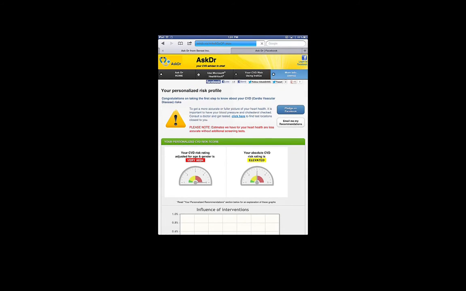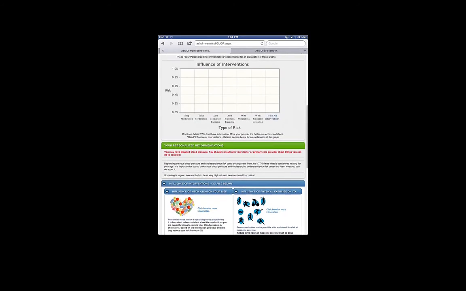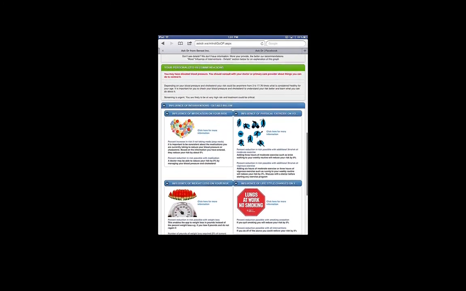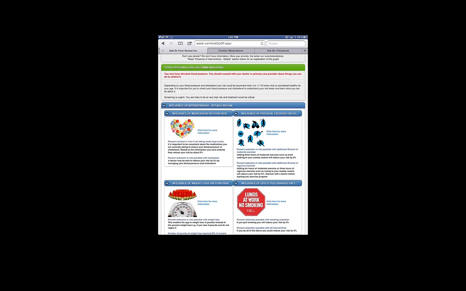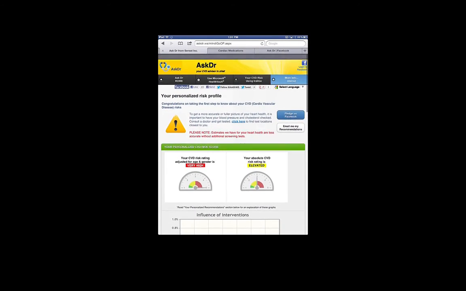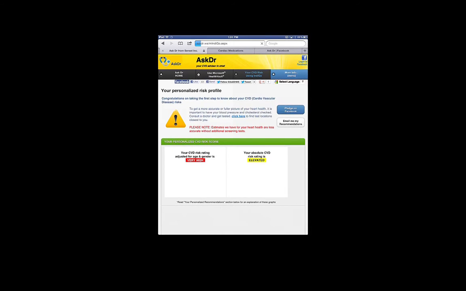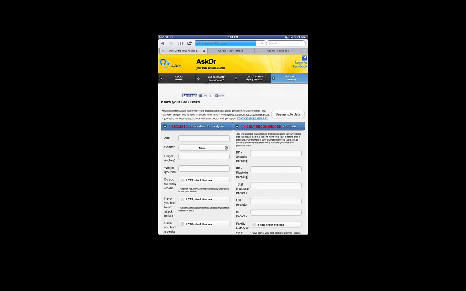Of course, it did provide you an estimate of your health score. But it's not able to provide the influence of interventions because there is not enough information. It can provide what your health risks are if you stop medication, but you didn't provide that information either. So let's go back to the second option. If you did provide all that information, you can add to your Health Vault data.